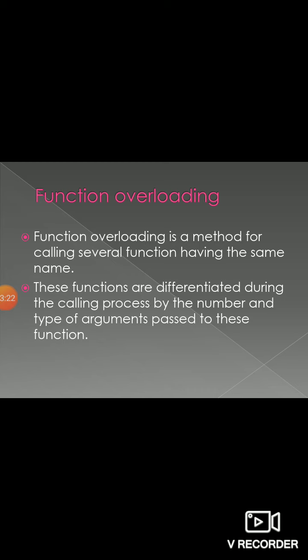So the mechanism of giving the same function name to multiple functions in the same program, but differing in their function signature, that is the number of arguments or types of arguments, is called function overloading. If all the functions have the same function signature but their return types are different, then they do not follow the concept of function overloading.